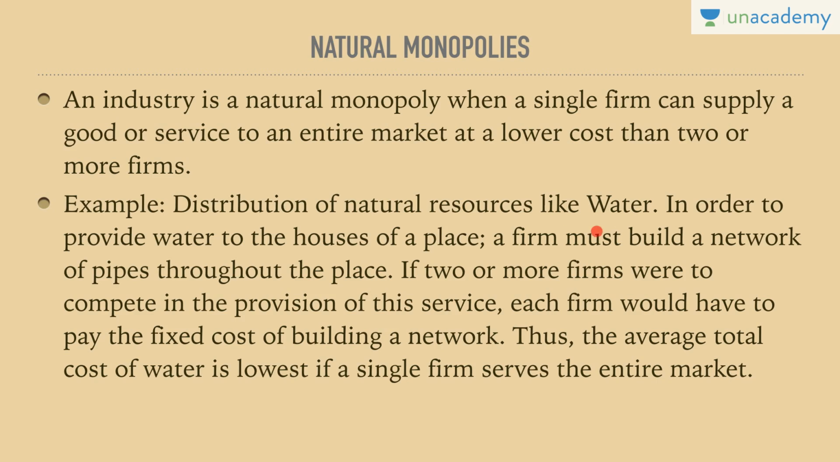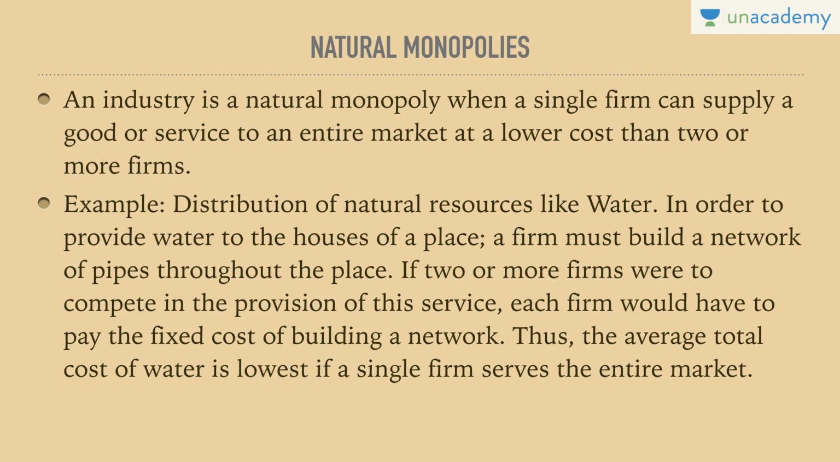So, distribution of natural resources like water. In order to provide water to the houses of a place, a firm must build a network of pipes throughout the place. So one firm has to build all the network of pipes. If two or more firms were to compete in the provision of the service, each firm would have to draw the pipeline or build a network. Thus, the average total cost of water is lowest if a single firm serves the entire market. A single firm is operating like the Indian Railways, and still it is able to make profit. So the average total cost of water is lowest if a single firm serves the entire market.